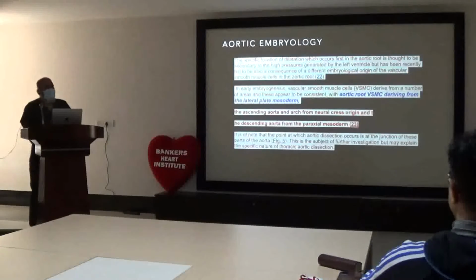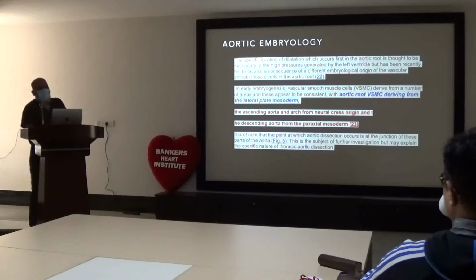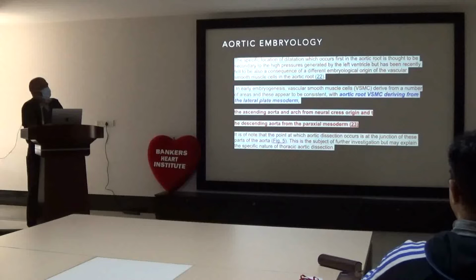Now, if you see the aortic embryology, which is quite interesting, even I came to know yesterday only. The specific location of dilatation which occurs first in the aortic root is thought to be secondary to high pressure generated by the left ventricle, but has recently been felt to also be a consequence of a different embryological origin of vascular smooth muscle in the aortic root.